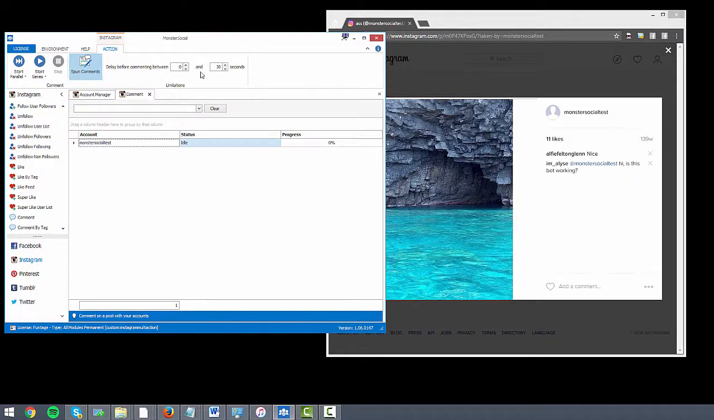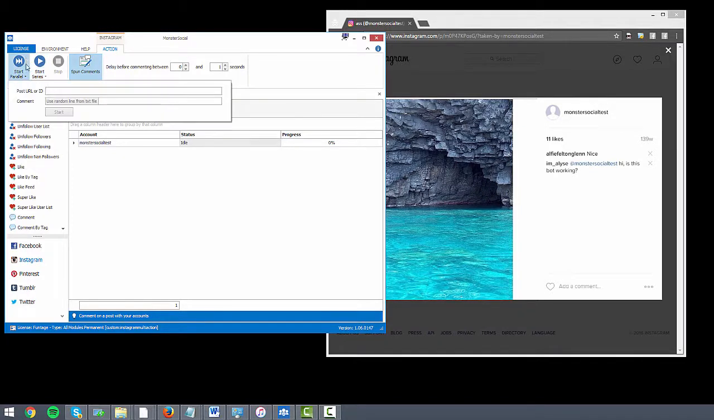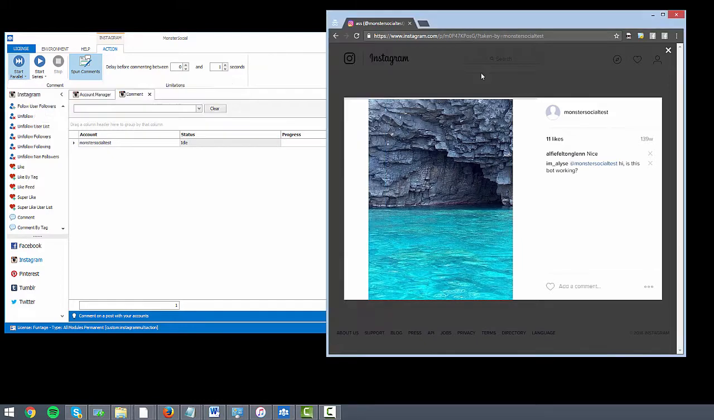Okay, cool. Comment. So delay before commenting, I'll just put 1 second because we don't need to wait in this situation. I'm only going to do it once, so there's no use waiting up to 60 seconds. So I'm going to take the post ID.